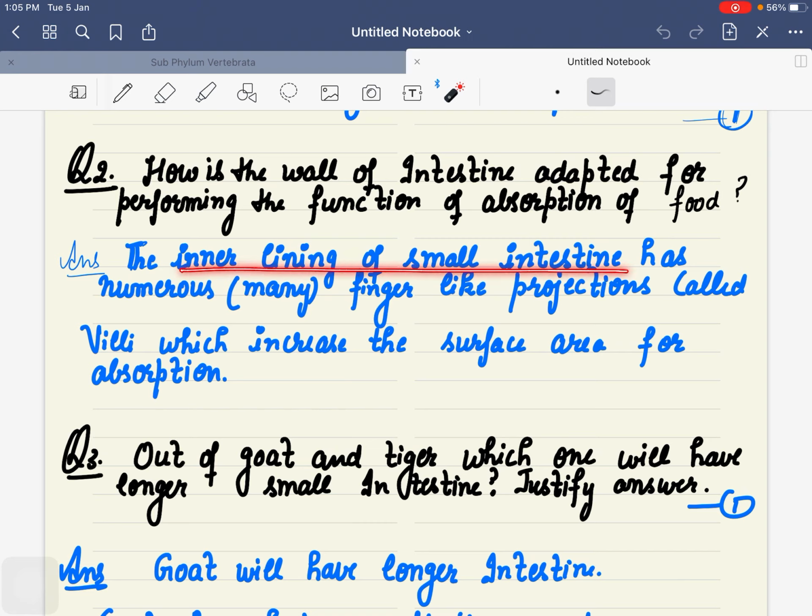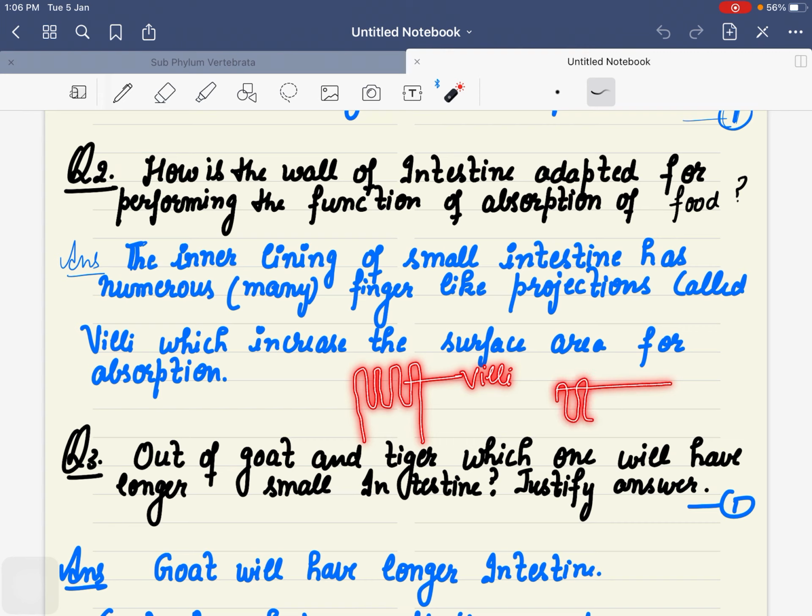The inner lining of the small intestine has these finger-like projections which are known as villi. Rather than just a plain structure, they have these folds which increase the surface area for absorption.